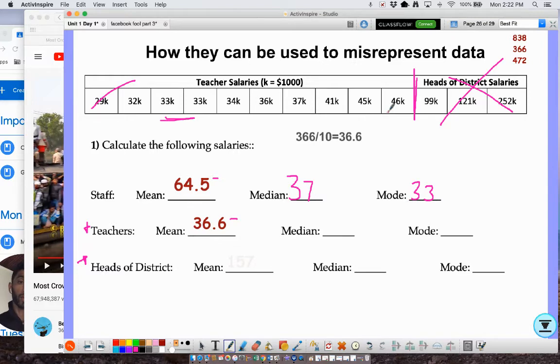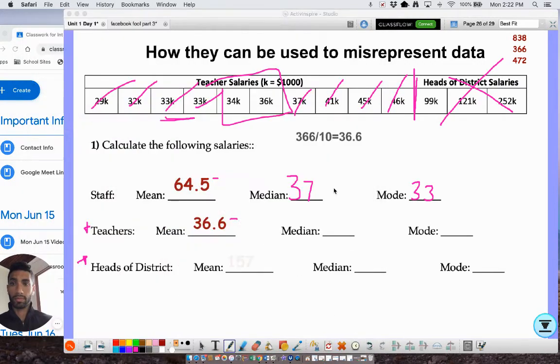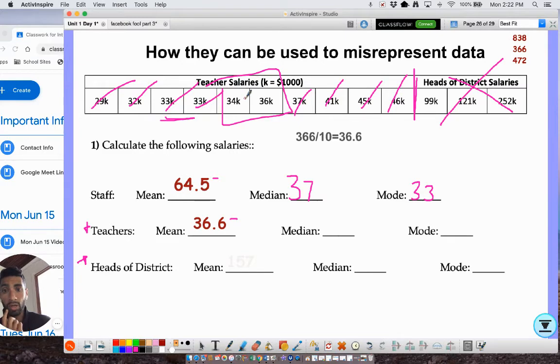Cross out, but now we're not going to do heads of district, so we're just going to stick with the teachers. Stuck with 2 right here, right? So we could either add them up and divide by 2, which is 34 plus 36, which is 70, divided by 2 is 35. Or for something like this, you could literally just look, what's in between 34 and 36? 35. You notice these haven't changed that much. The mode's still 33.